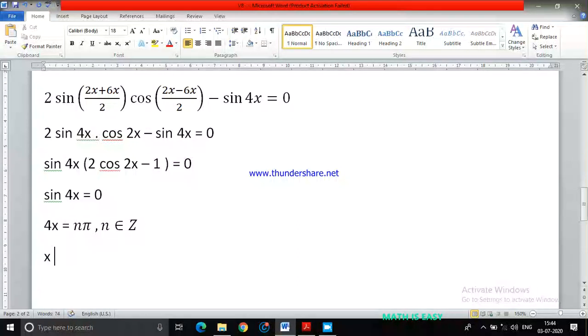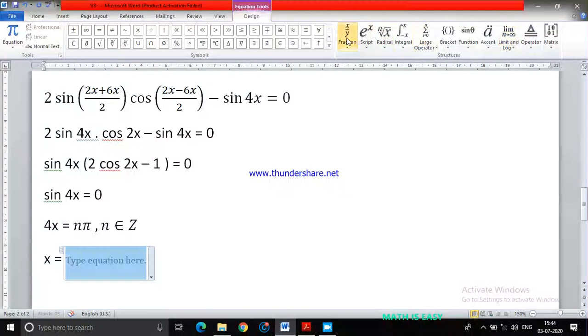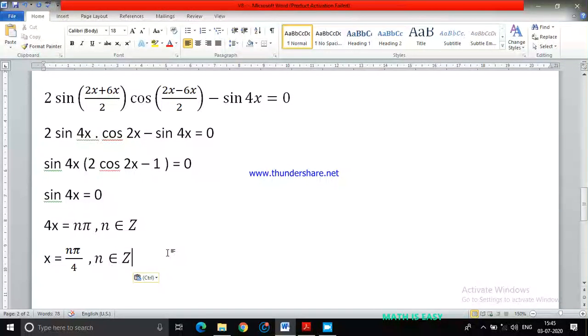So I want the x value. So I'll get x equals to, let me insert the equation, n pi by 4 will come here, right? Because 4 is the multiple of x, it will come n pi by 4, where n belongs to an integer. So this is case one, where sine 4x must be equals to 0.